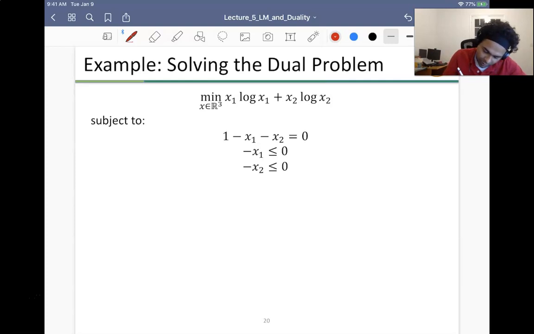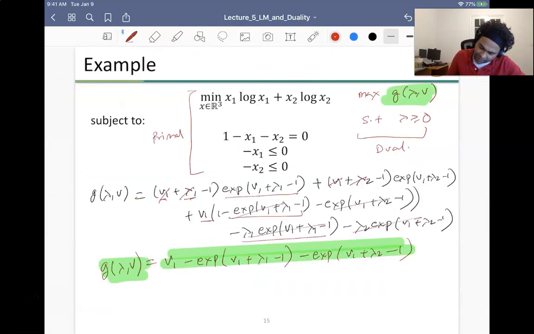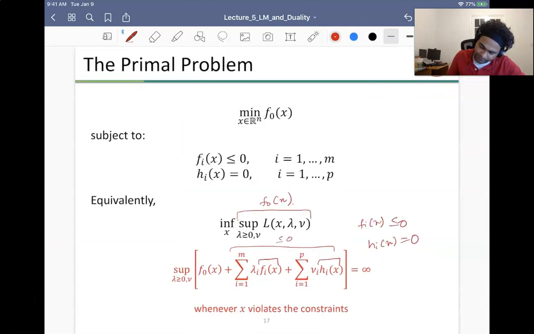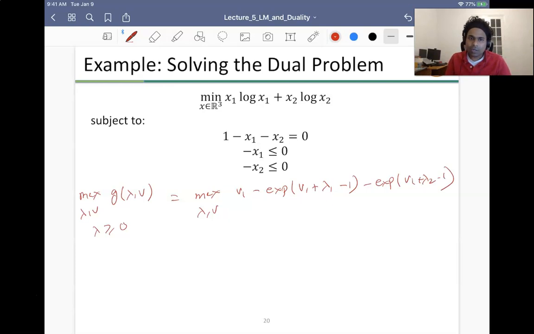Okay, so now I'll go over this example again and see what it means to solve the dual. If you recall, the dual for this was to maximize over lambda comma nu, subject to lambda being greater than or equal to 0, the value of g. Let me recall the value of g: it was nu1 minus exp of nu1 plus lambda 1 minus 1, minus exp of nu1 plus lambda 2 minus 1. Alright, so how do I solve this?